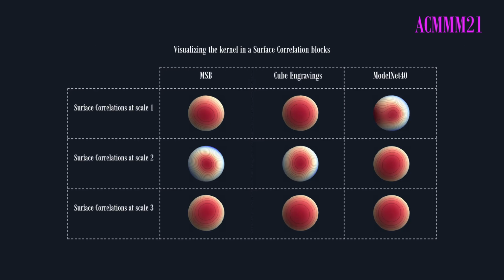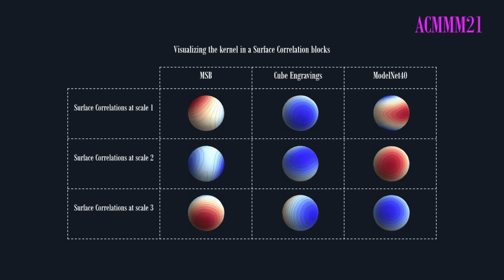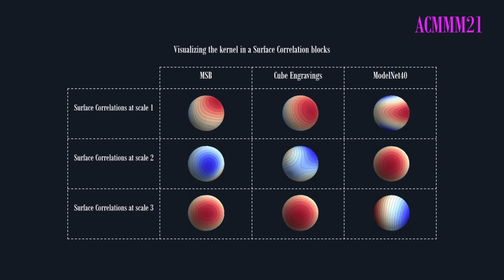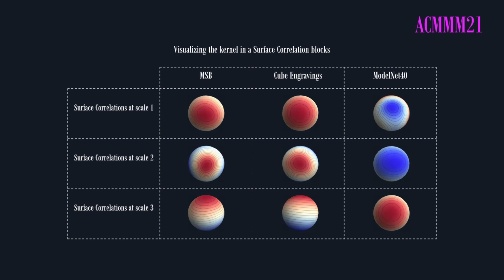Finally, we visualize the kernels of surface correlation blocks at different scales across different datasets. It can be seen that the distribution of directional vectors is biased towards specific directions. Therefore, adding more kernels and combining them could improve the performance of MeshNet++.